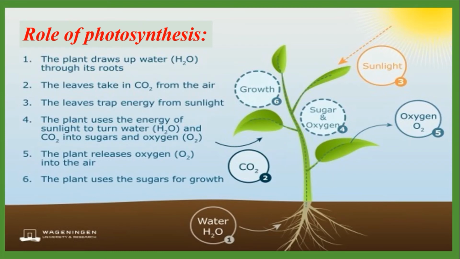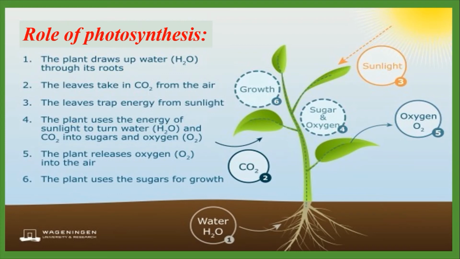No animal can produce its food itself. The food we eat, such as rice, fruits, vegetables, meat, milk, etc., is directly or indirectly derived from green plants. So, all animals are completely dependent on green plants for their food.